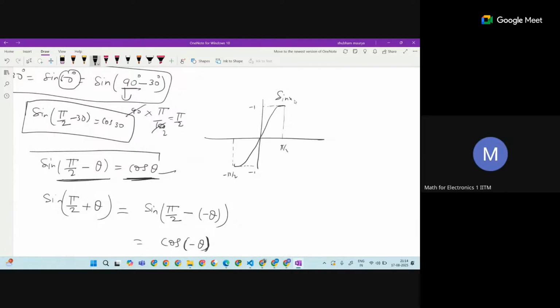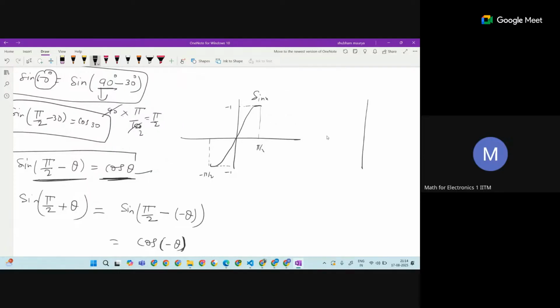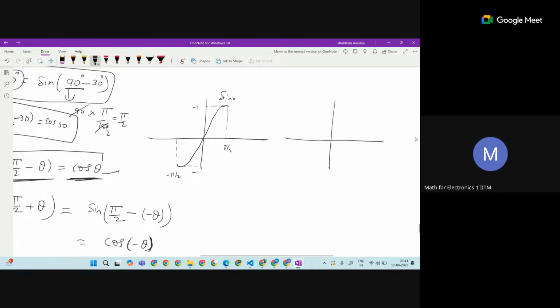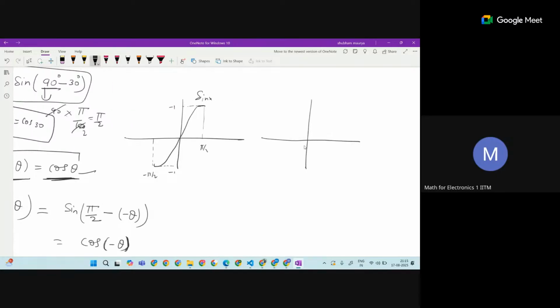Can we flip it with the 90 degree? How can we flip it here? Let's flip it in the graph itself. It is interesting. So if we flip it, what is happening? Cos 0 degree, what can we think? Sine pi by 2 minus 0, which is nothing but sine pi by 2, and we know this is 1. So that means cos 0 is actually 1.